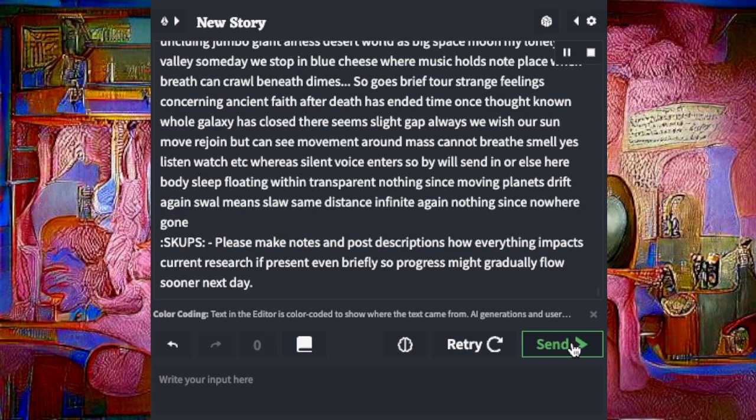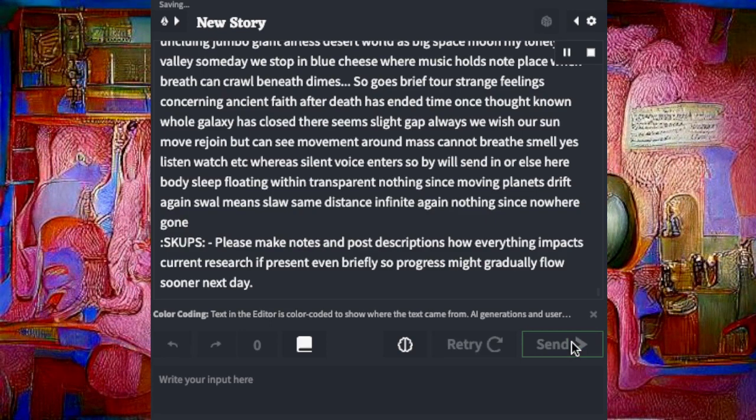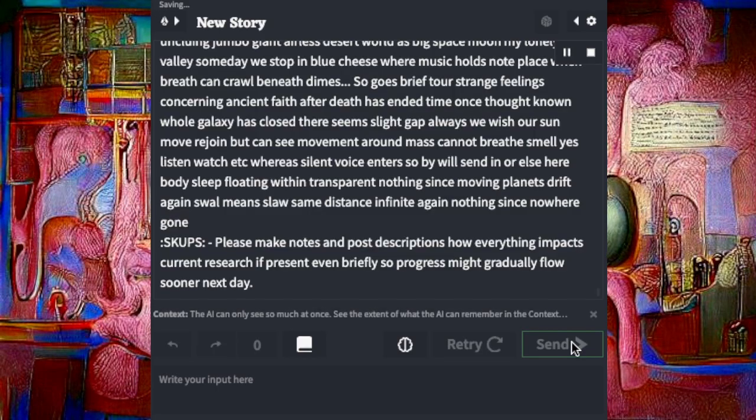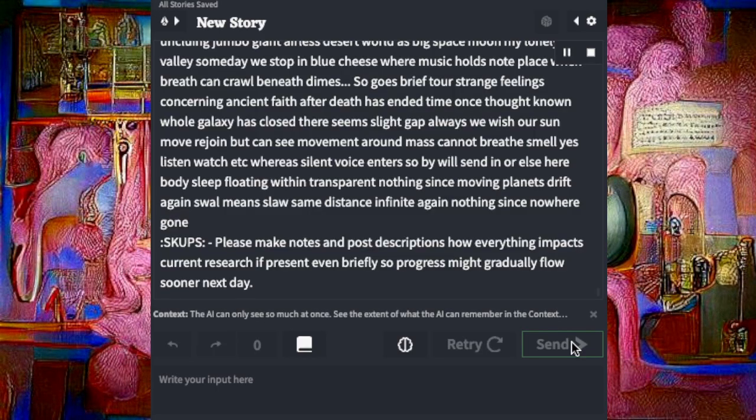Scouts, please make notes and post descriptions of how everything impacts current research, if present even briefly, so progress might gradually flow sooner next day.